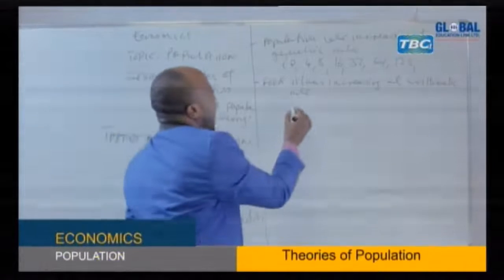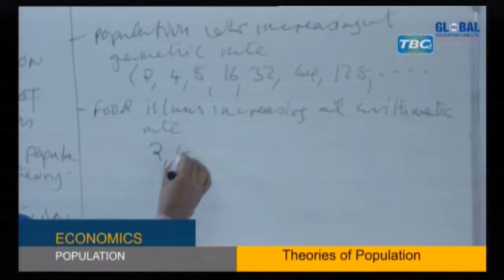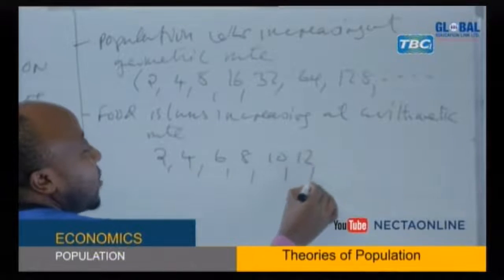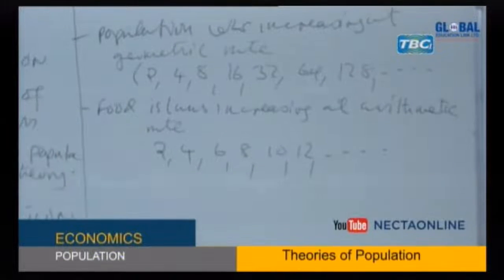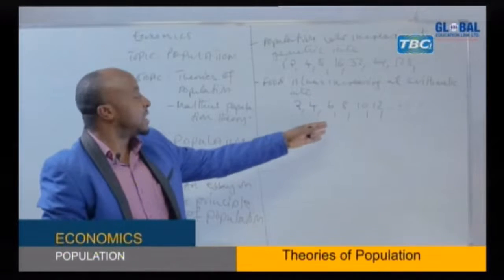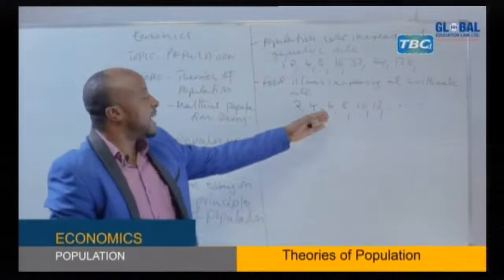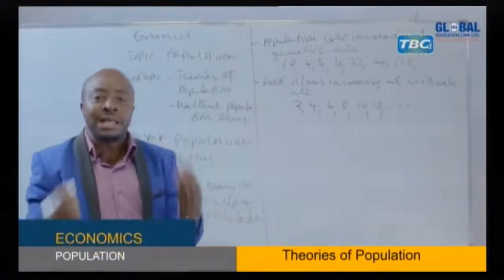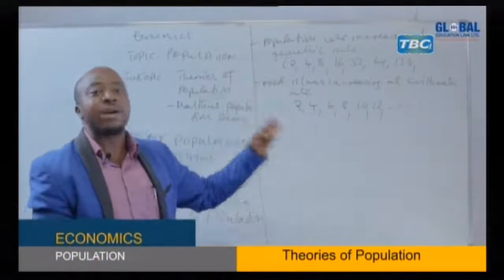By arithmetic, we have 2, we have 4, we have 6, we have 8, we have 10, we have 12, etc. So you can find the rate at which food is increasing. It is slow because it's going arithmetically, that means by addition. While for the case of population growth, it is going by geometric, that means it is multiplying, going very fast.